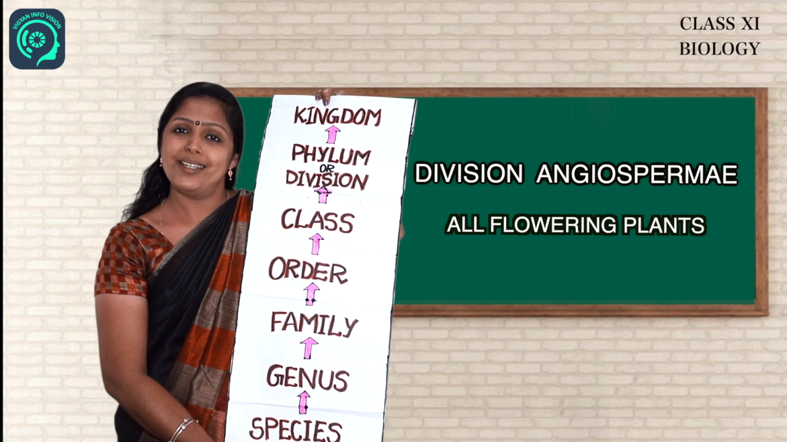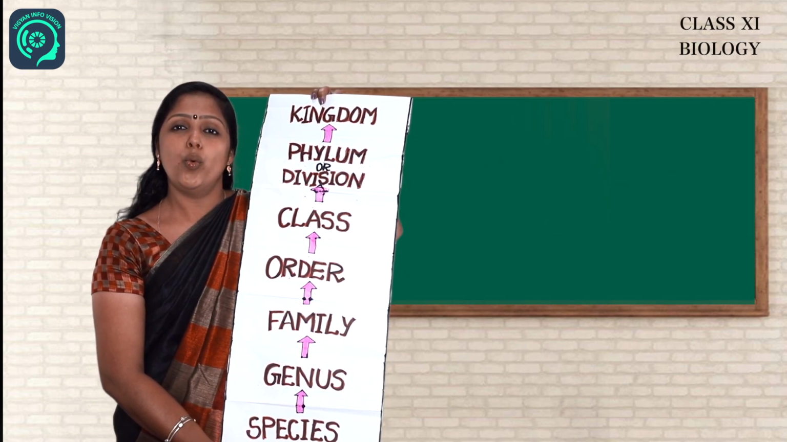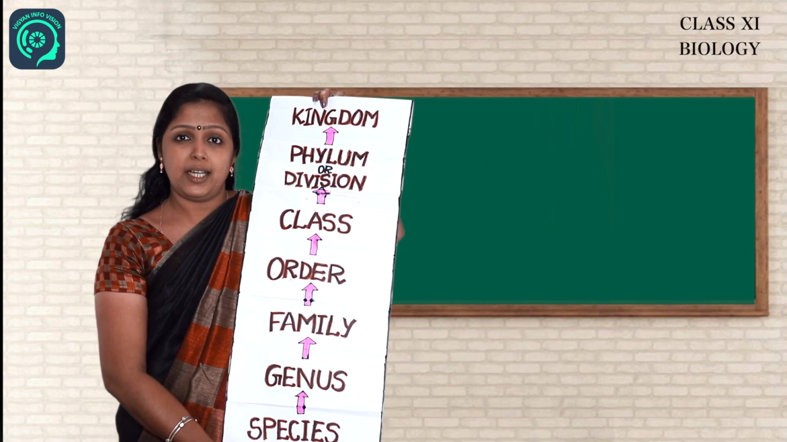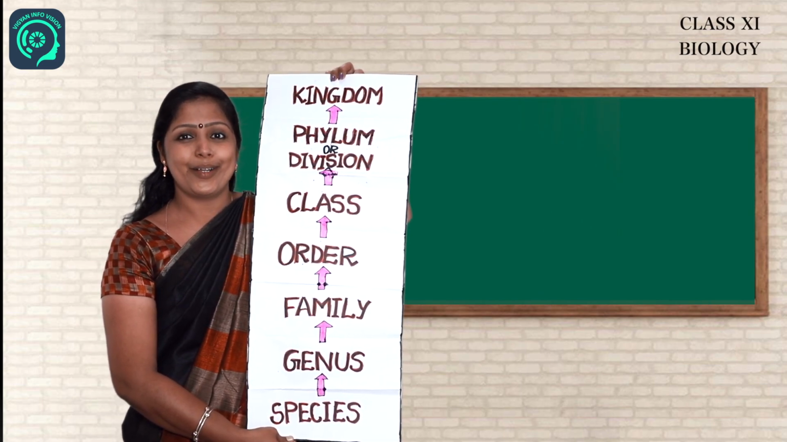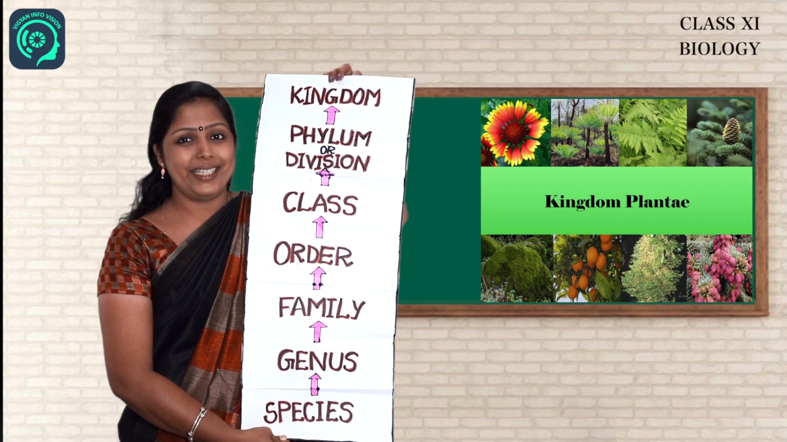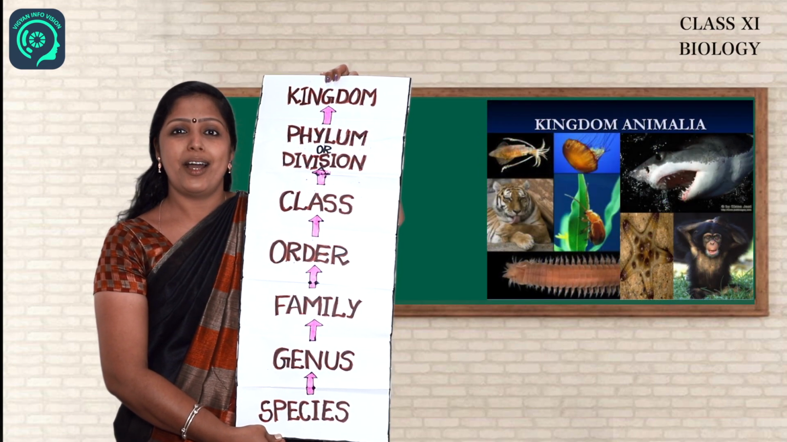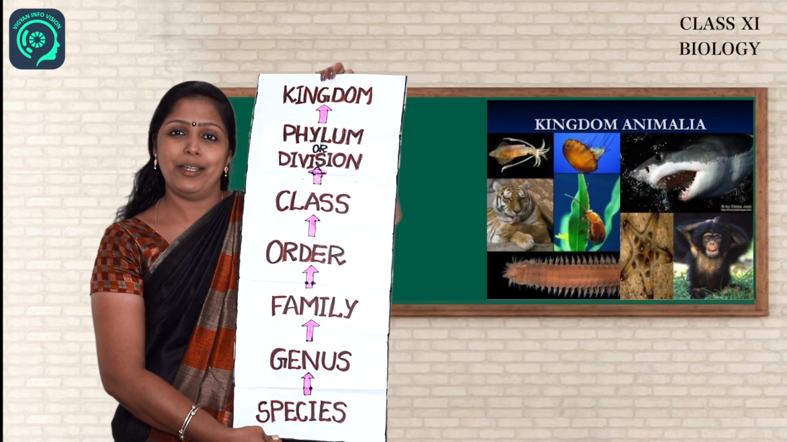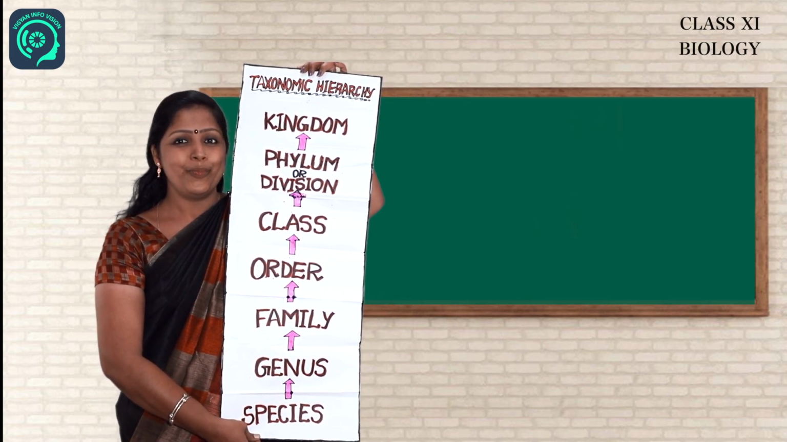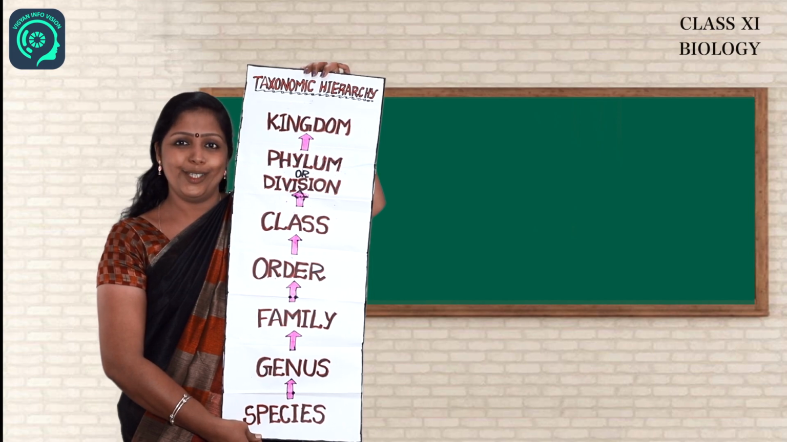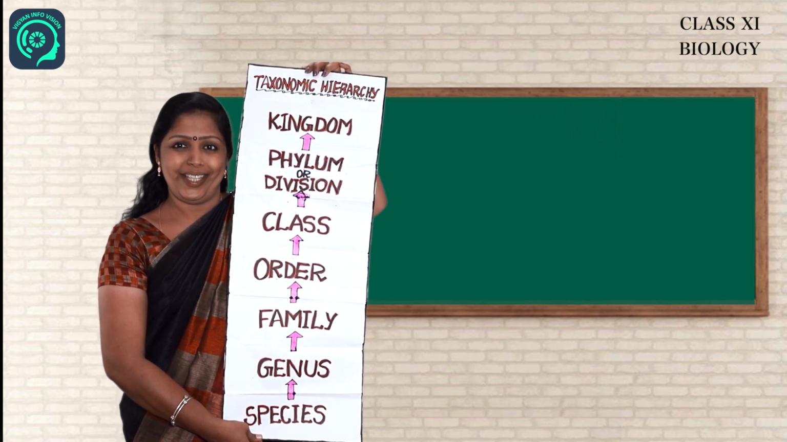Moving on to the next category in the hierarchy, which is kingdom, and that is the highest rank in the hierarchy. All plants are put under kingdom Plantae and all animals are put under kingdom Animalia. As we go from species to kingdom, the number of common characters goes on decreasing.